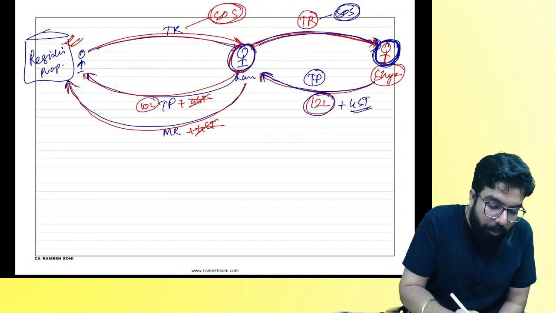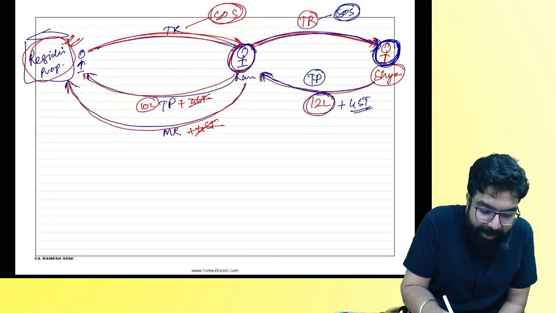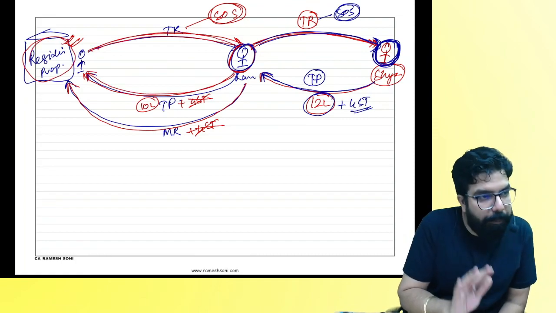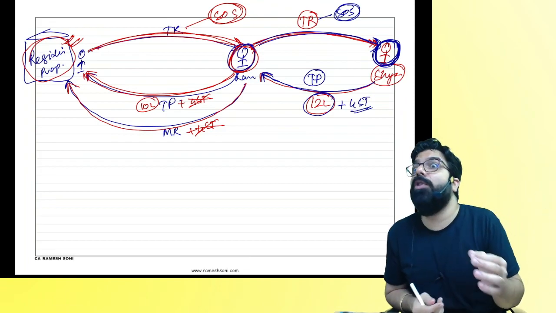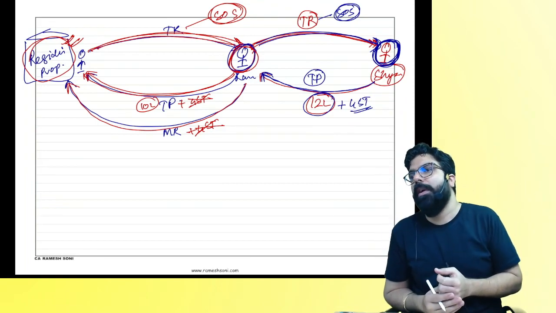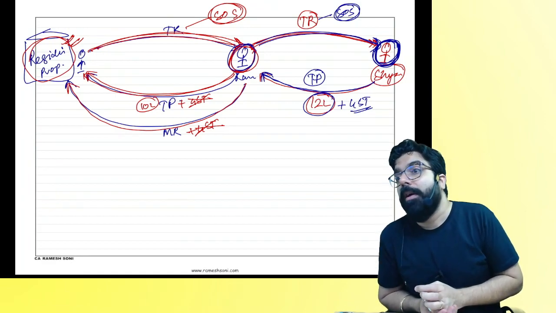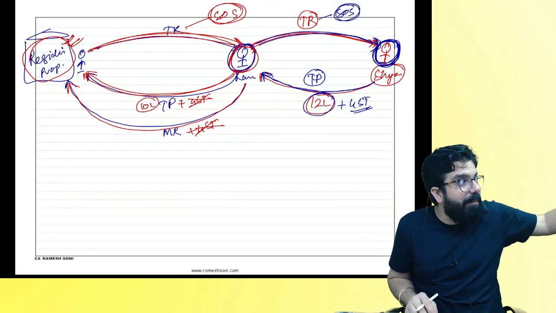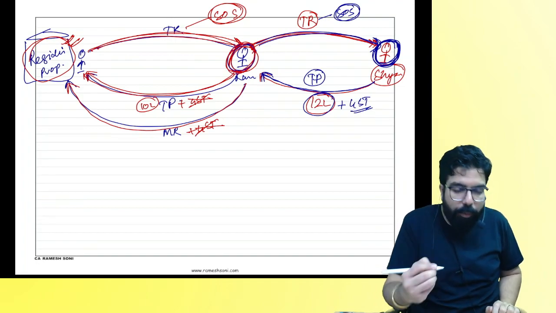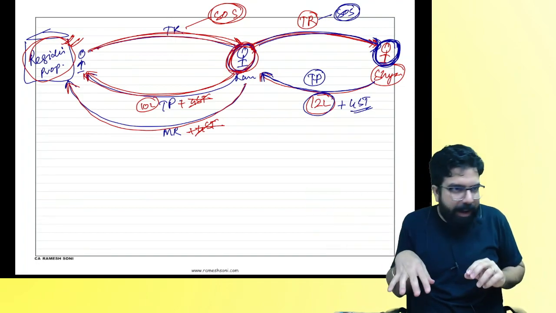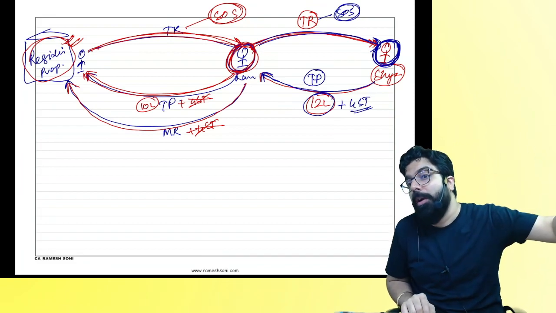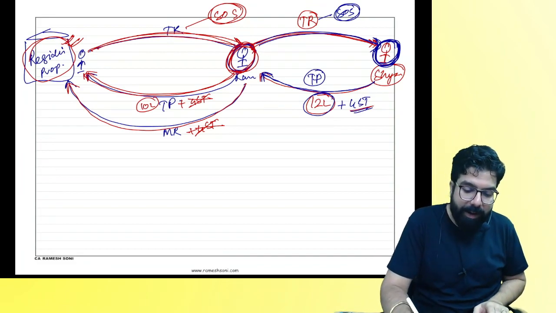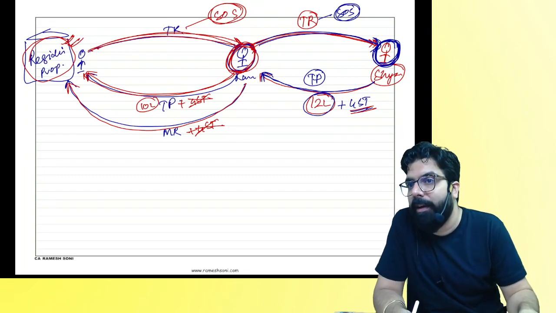Listen. When the owner gives the tenancy right, he is giving it to you for staying purpose. When you sell it further, you are trying to do business in the tenancy right. You are trying to do what, everyone? When I sell it to you, people, don't you think I'm trying to do business? I bought it from you and I am telling, hey, you want tenancy right? I'll sell you. So don't you think I'm trying to do business? And hence government says here GST will come, GST will not be exempted.